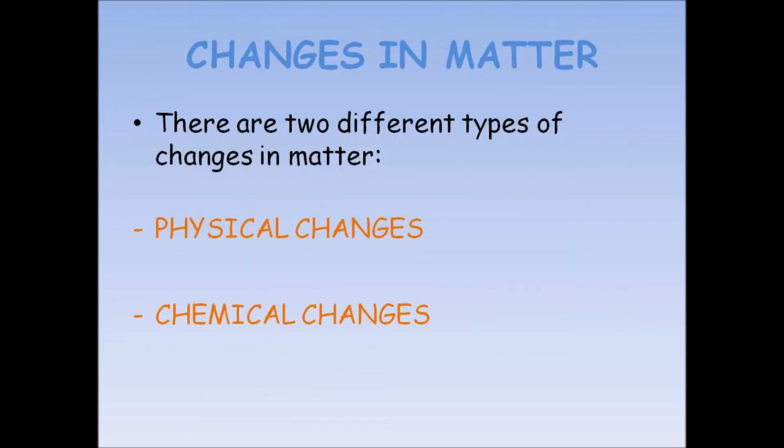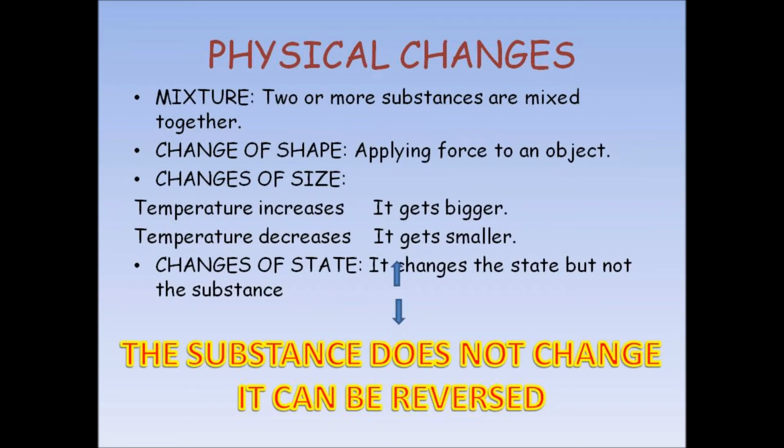There are 2 different changes in matter. We can have physical changes or chemical changes. Let's start with physical changes. In physical changes, the substance does not change, and it can be easily reversed most of the time.